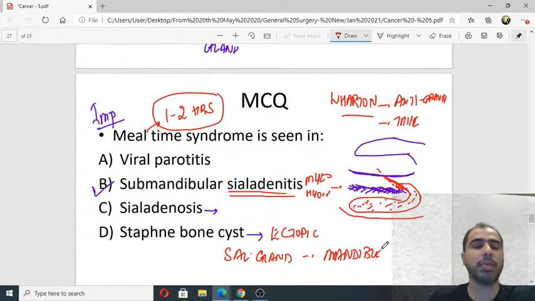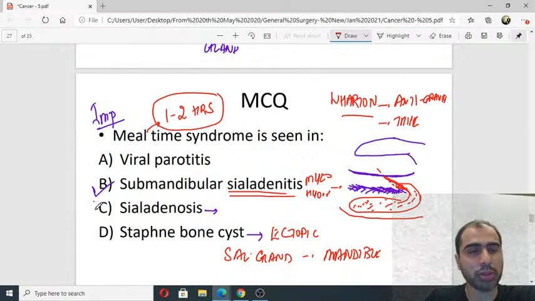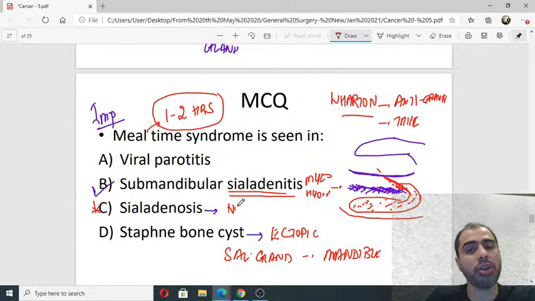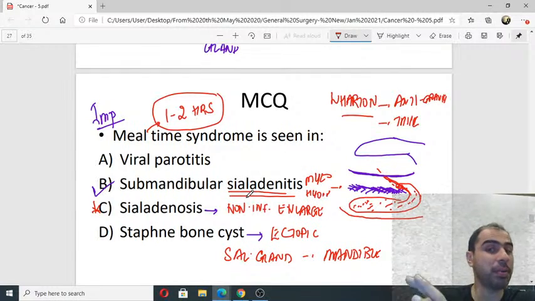Normally seen in the mandible. CL adenosis, not given in books. CL adenosis is non-inflammatory enlargement of the gland. There are many reasons for that, but it is non-inflammatory enlargement.